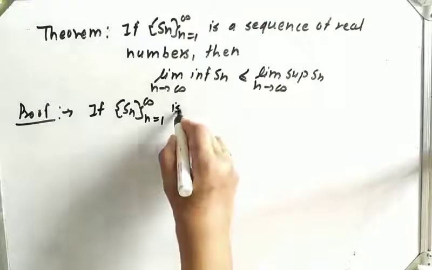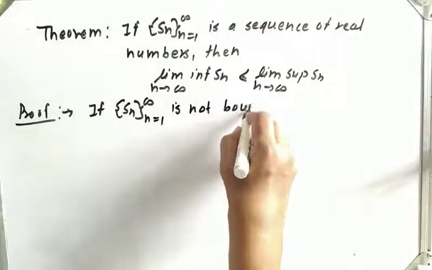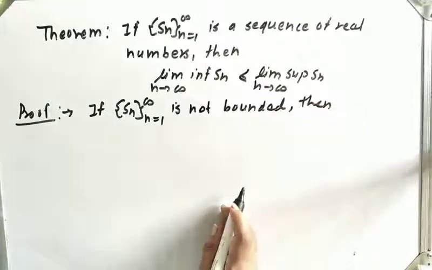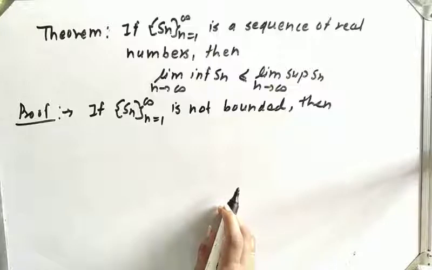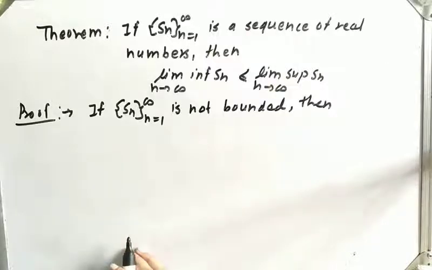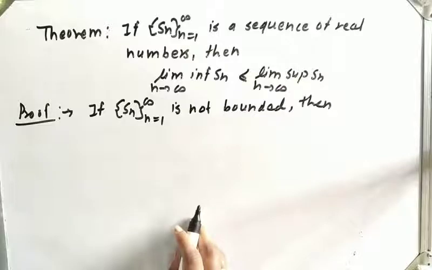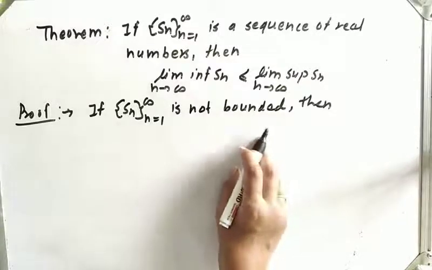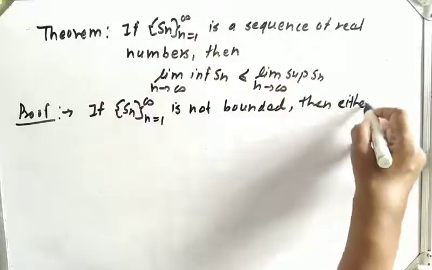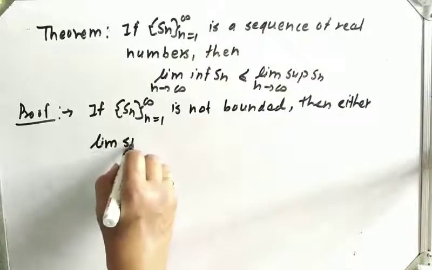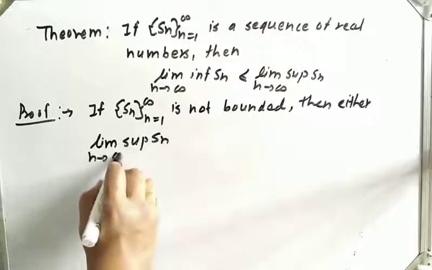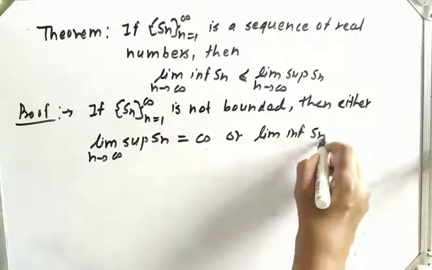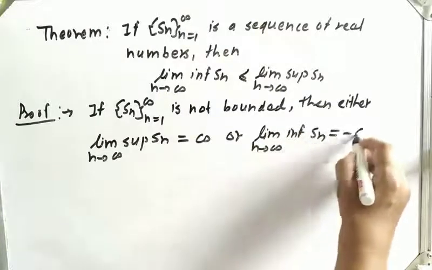If sequence Sn is not bounded, then what happens? If any sequence is not bounded below, then its limit inferior will be minus infinity. If it is not bounded above, then its limit superior will be infinity. So we can write, if it is not bounded, then either limit superior of Sn as n tends to infinity is equal to infinity, or limit inferior of Sn as n tends to infinity is equal to minus infinity.